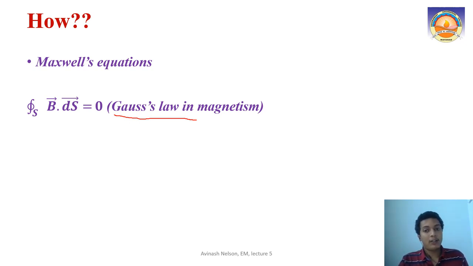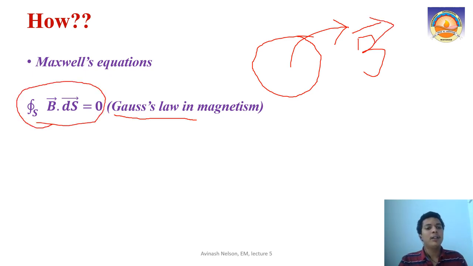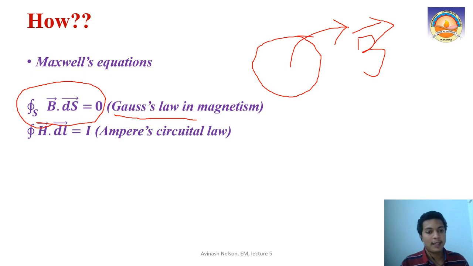If we have a closed integral over a surface, and B is the magnetic flux density, then the integral of B dot ds over a closed surface is equal to 0. This we have seen in the last module. That is Gauss's law in magnetism.